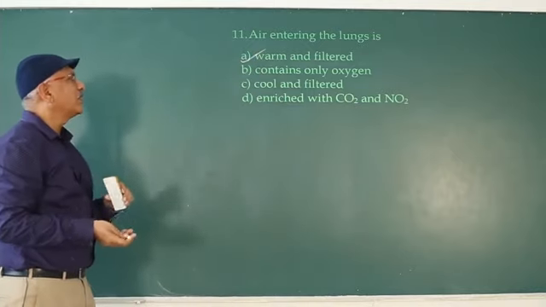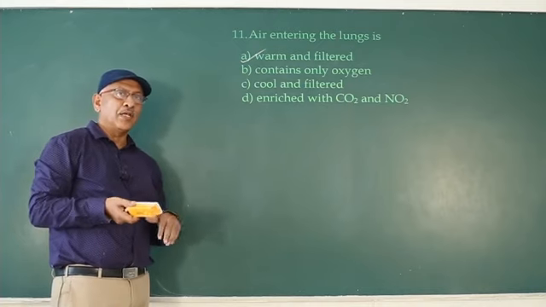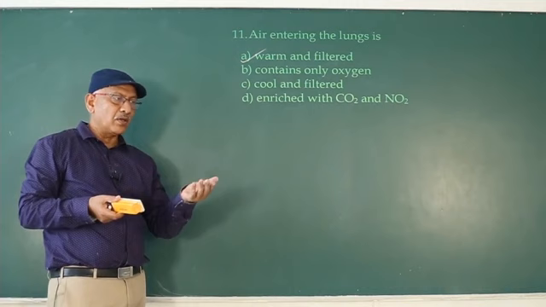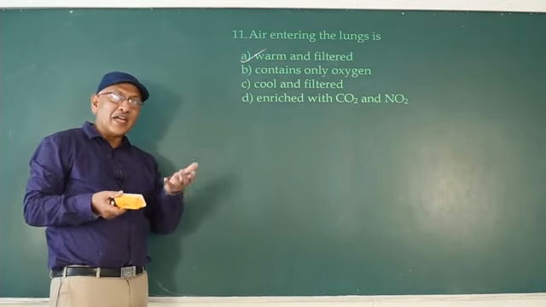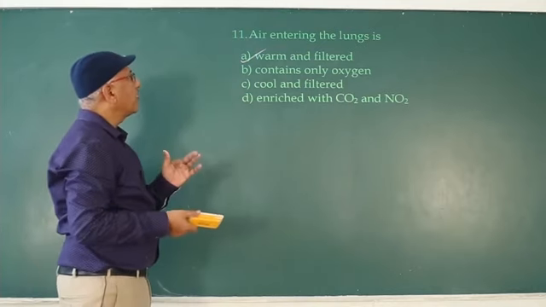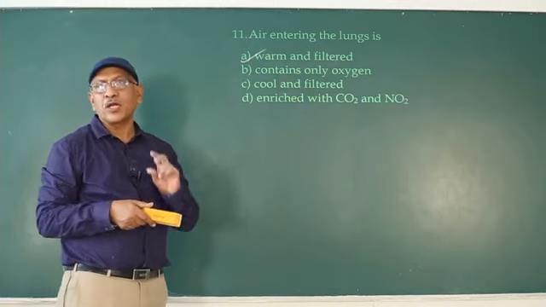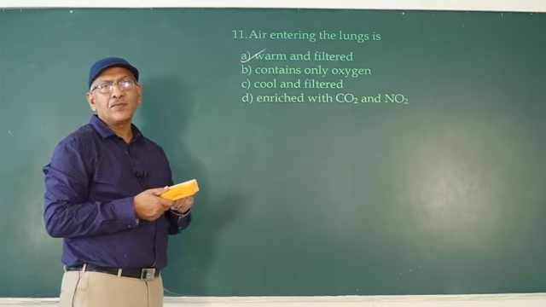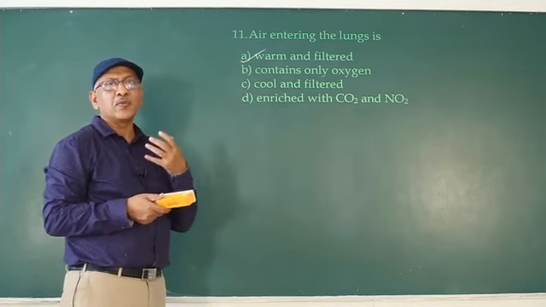In most cases, the surrounding environment is cool. At that time, inhaled air becomes warm. If the inhaled air is cool, it becomes warm. If inhaled air is warm, it becomes cool. So for example, air enters into the lungs during winter. Cool air enters into the respiratory route.